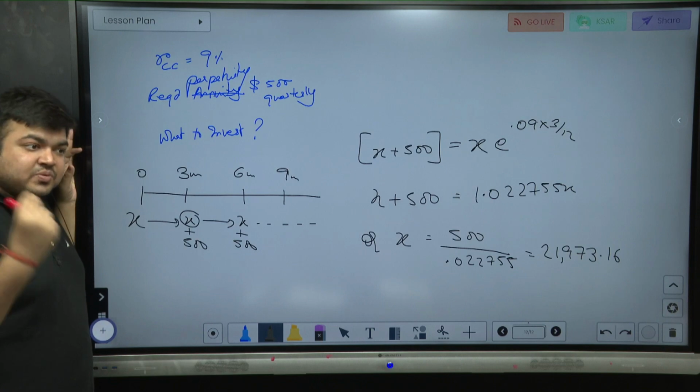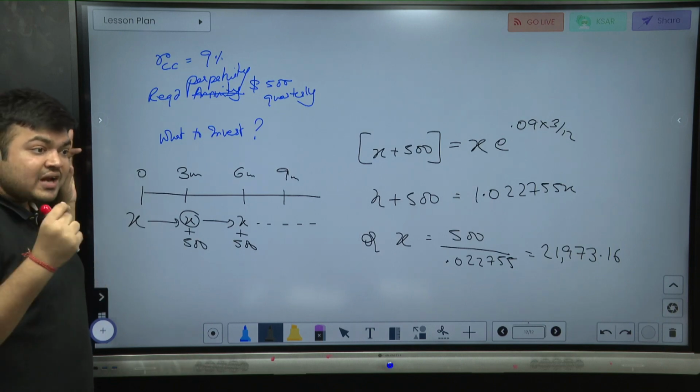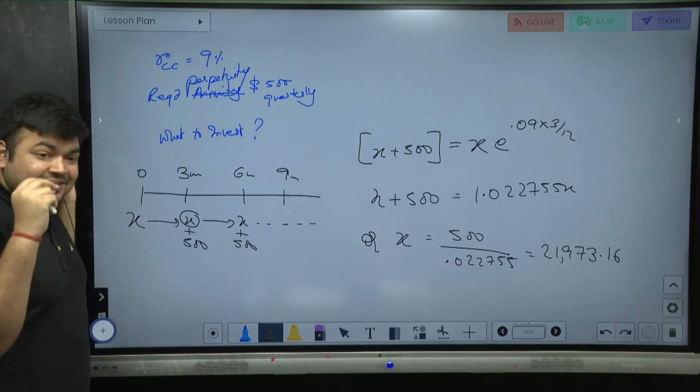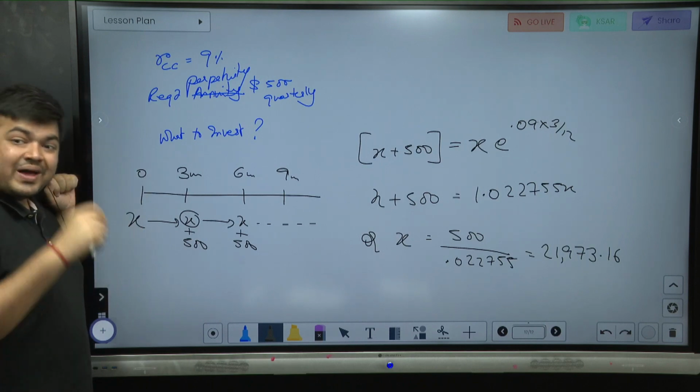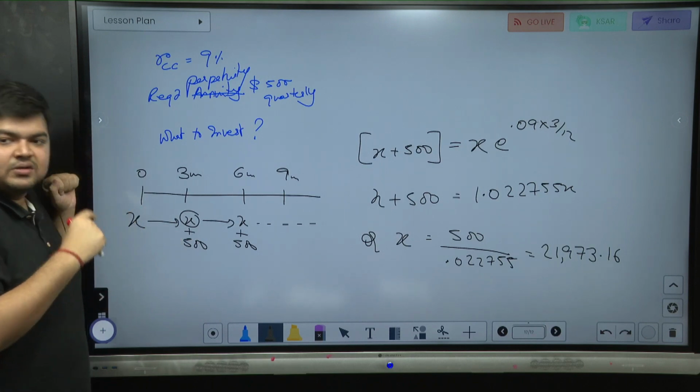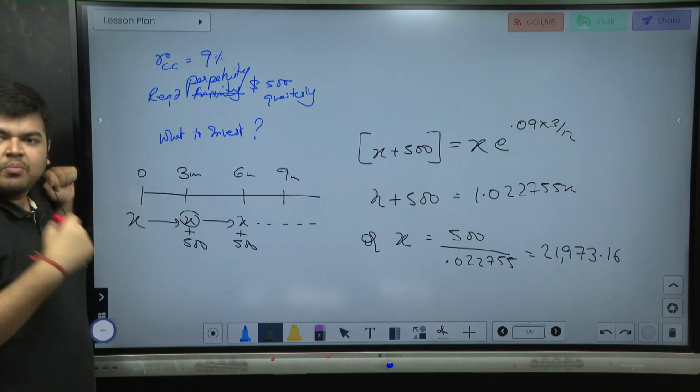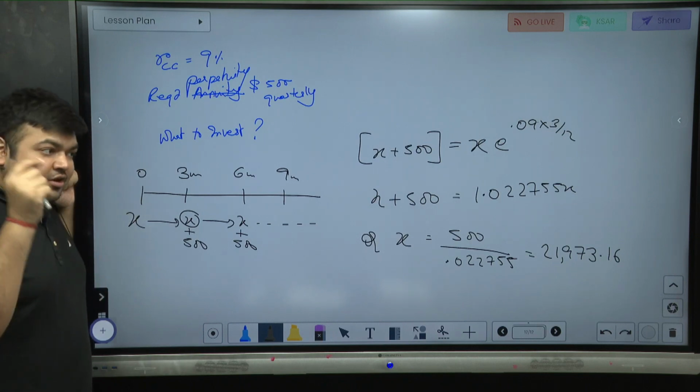Getting it? That is why I'm telling you, always apply common sense. You'll understand where you could go wrong. Why this answer cannot be the answer? Answer is wrong, okay. But why is this answer wrong? Or why cannot this be the answer? The answer has to be in this kind of ballpark figure range. That you should be able to calculate.